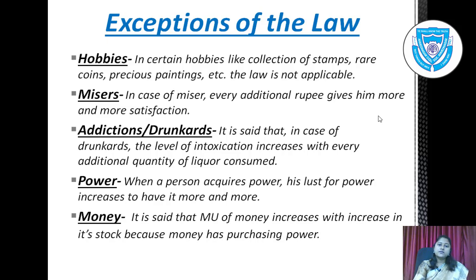When a person acquires power, his lust for power increases to have more and more. It is not applicable. Money. It is said that the marginal utility of money increases with increase in its stock because money has purchasing power. As we see, money is a medium of exchange, so people use money for purchasing goods and services.